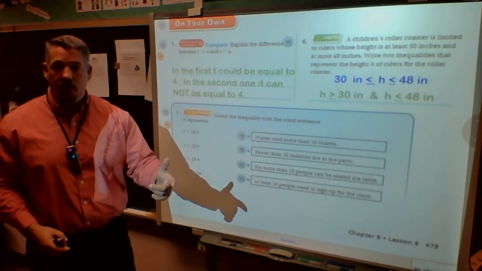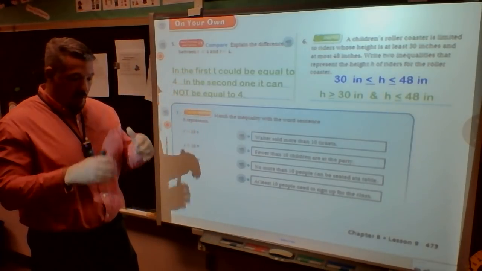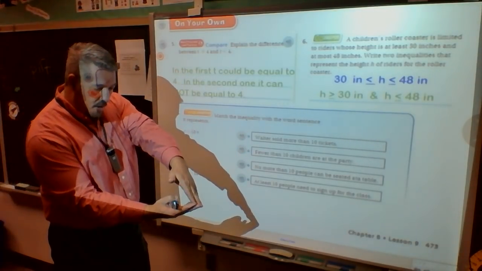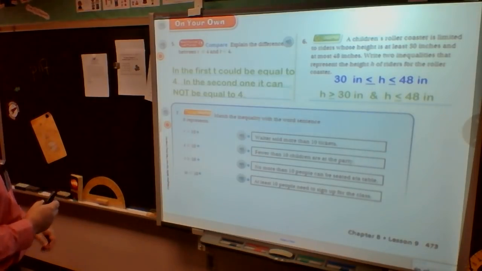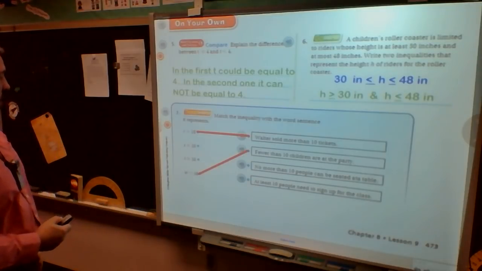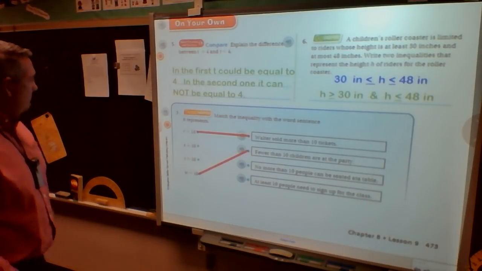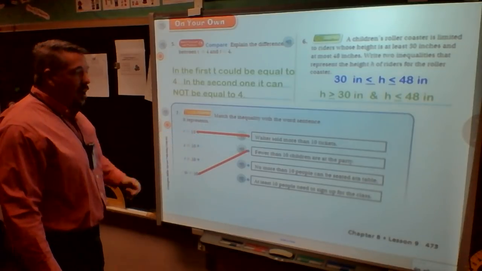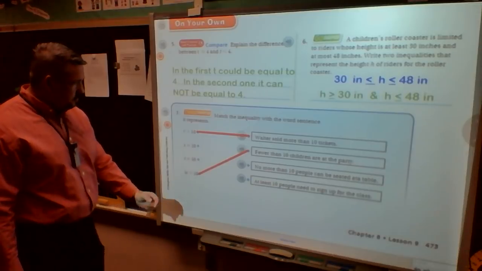Could he have sold 10? No, because he sold more than. So I know it's going to be something which is greater than 10, not equal to. And so when I look at it, something greater than 10 is directly across from it. Well, that skipped ahead, didn't it? I guess I messed that one up after all. Anyway, it's straight across from it. Guess where the next one is? Well, we're still going to work through it.